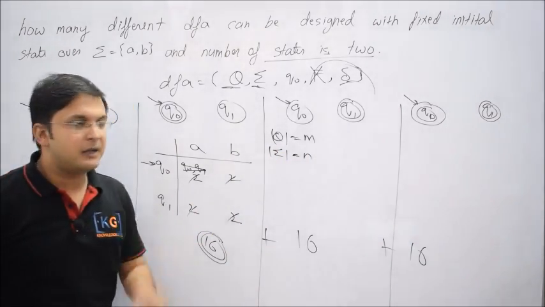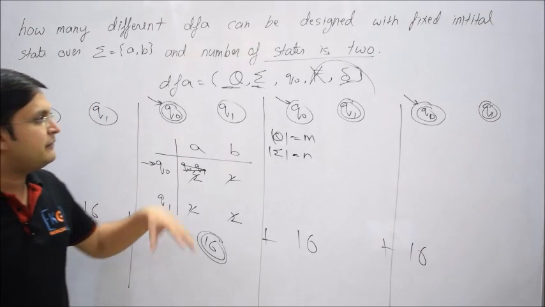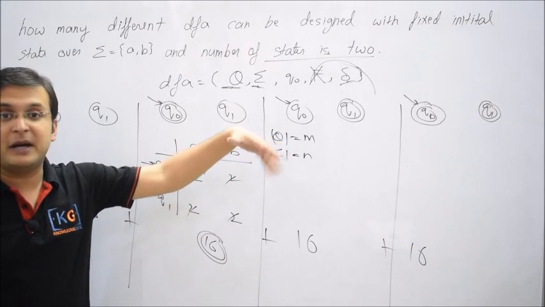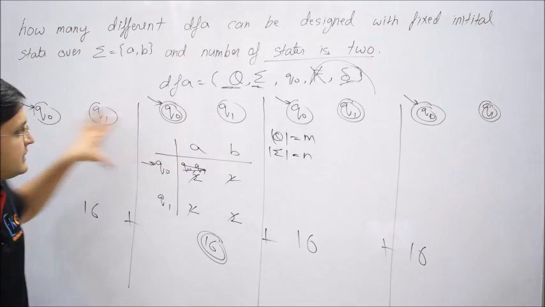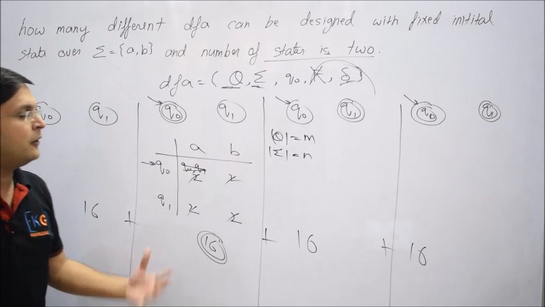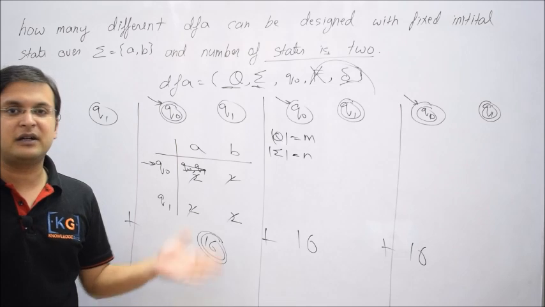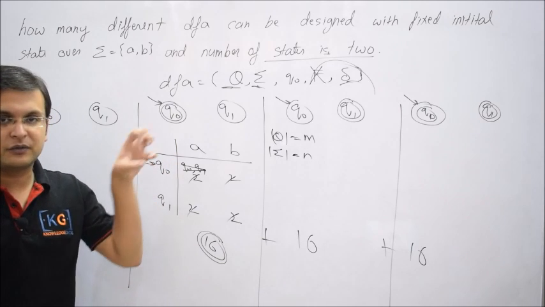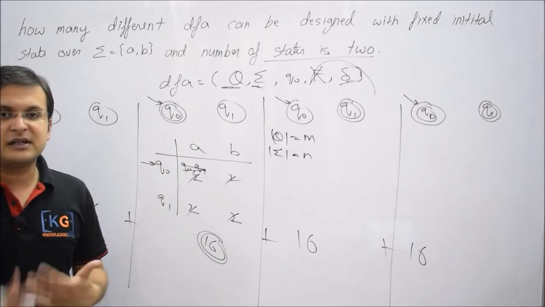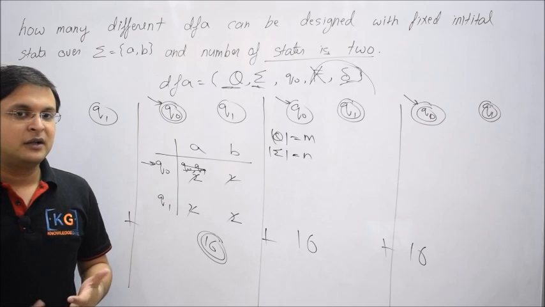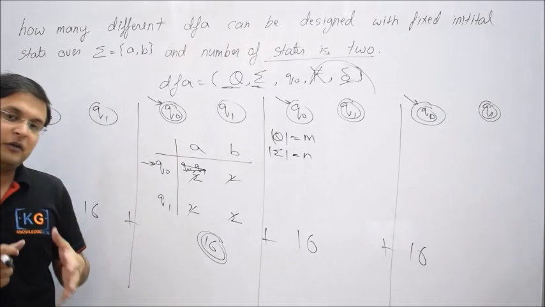Now you understand one by one. I told that using final state, that is by varying final state, how many cases I have generated? 4 cases. You know how? Total states were how many? 2 states. Using 2 states I can generate 4 combinations because I have to select only one. Can you tell me with 3 states how many combinations I can generate? You imagine it will be, how many? It will be 8 cases.